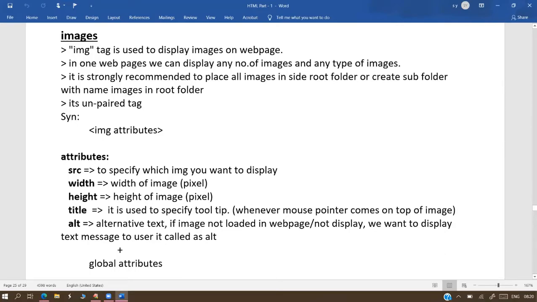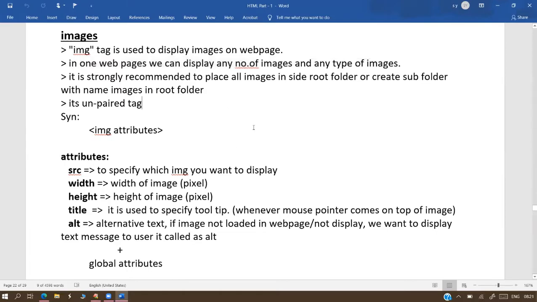So, working with images: the IMG tag is used to display images on our web page. How many images can we display, sir? There is no limit. Best example, your Flipkart. If you open Flipkart once, cages of images are available right now. So there is no chance of any question or doubt related to that.